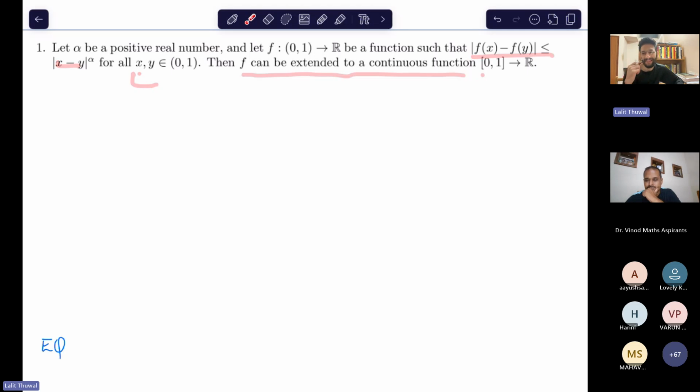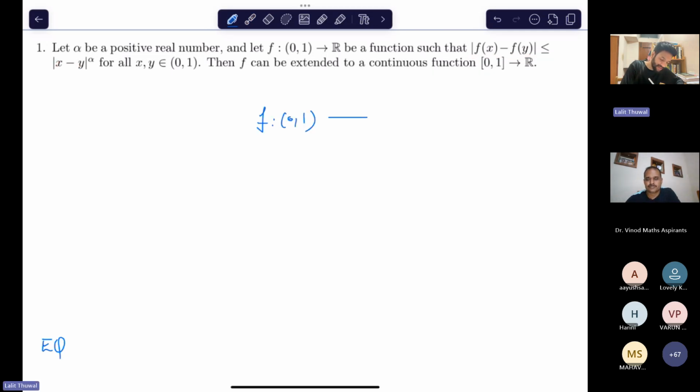So when can you extend a function? Let's think about it. Suppose you have a function f from 0, 1 to R. We need to see whether the limit at the endpoints exists or not.